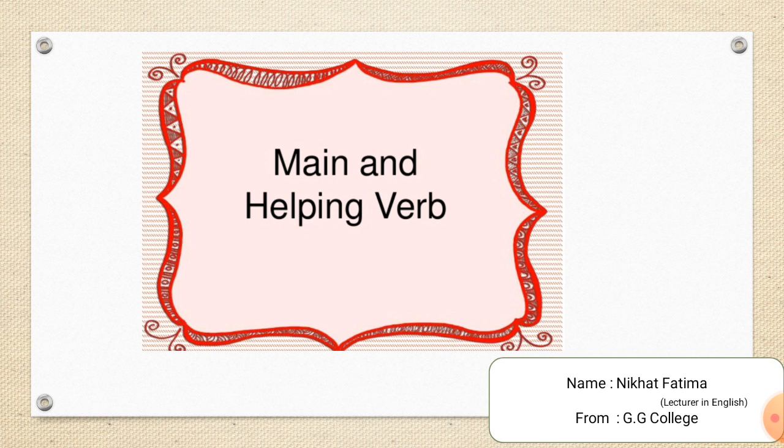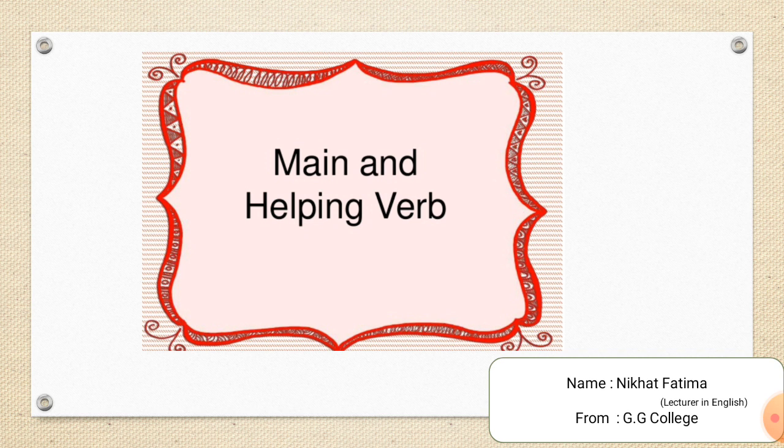Now we will see the uses of primary and modal auxiliaries. Primary helping verbs are used to express the tense forms.